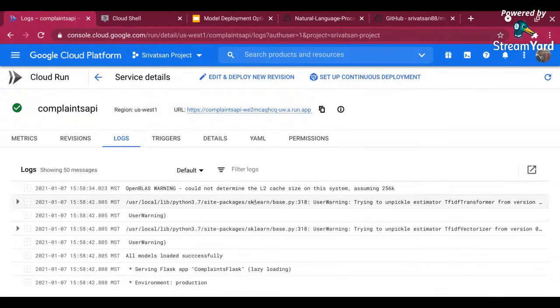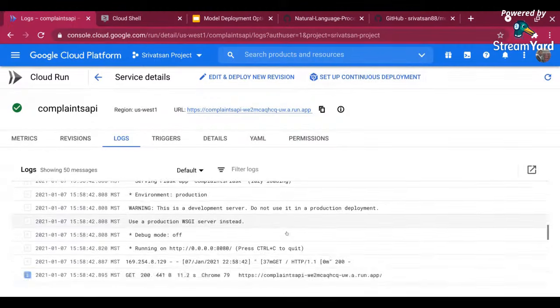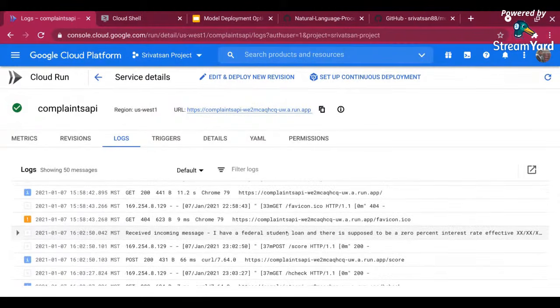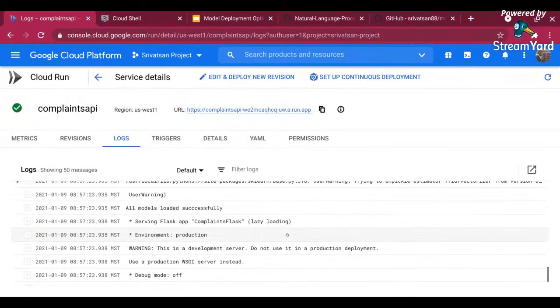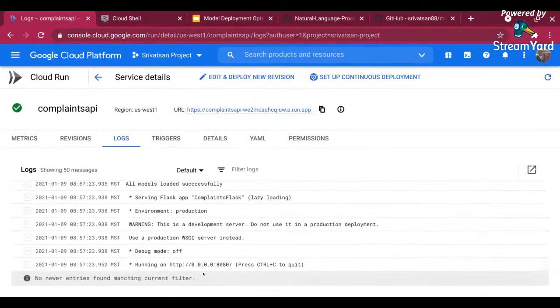What you can also do is take these logs and move them to your own logging infrastructure, or you can have Stackdriver, which is Google Cloud's, also monitor it, and then you can use it. I can also check whether it's up and running. You can see all these things, whether it's up and running or not. It's basically up and running. All this information is there. It was deployed at 8:57:901, and you can see everything. That's what the logs are.